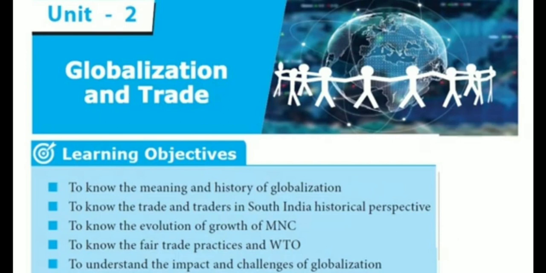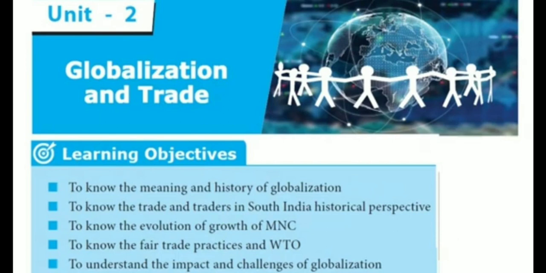So, actually, we can say it is the connection of different parts of the world, resulting in the expansion of international cultural, economic, and political activities. So, it is the movement and integration of goods and services among different countries. Actually, globalization is the process by which ideas, goods, and services spread throughout the world. So, it is the connection of different parts of the world.